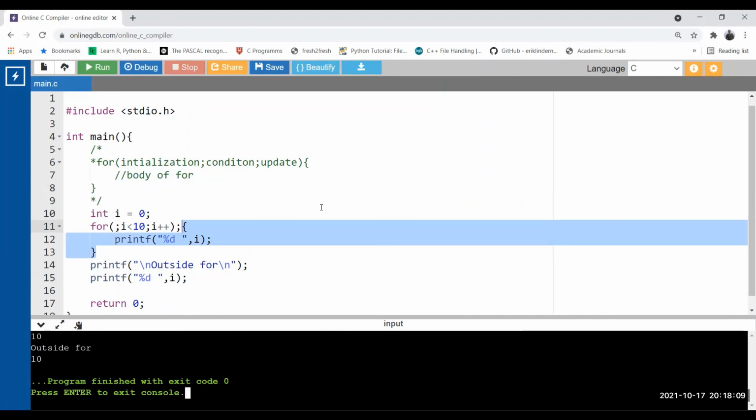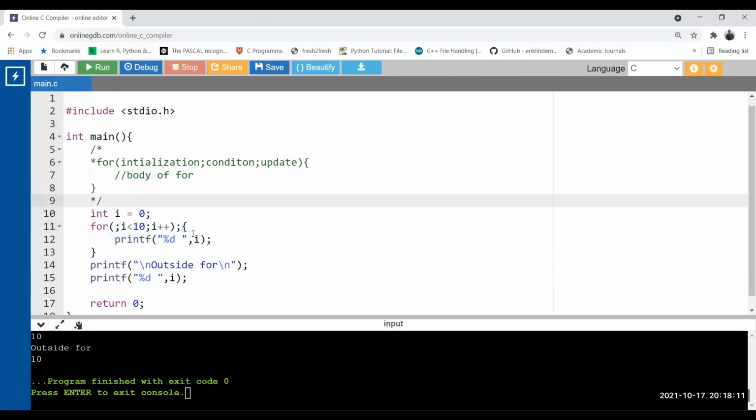So it means if you put a semicolon after a for loop, whatever you have written after it will be considered outside of the for loop. This is the last point I want to share with you. Repeat these videos so that you can understand the for loop completely.